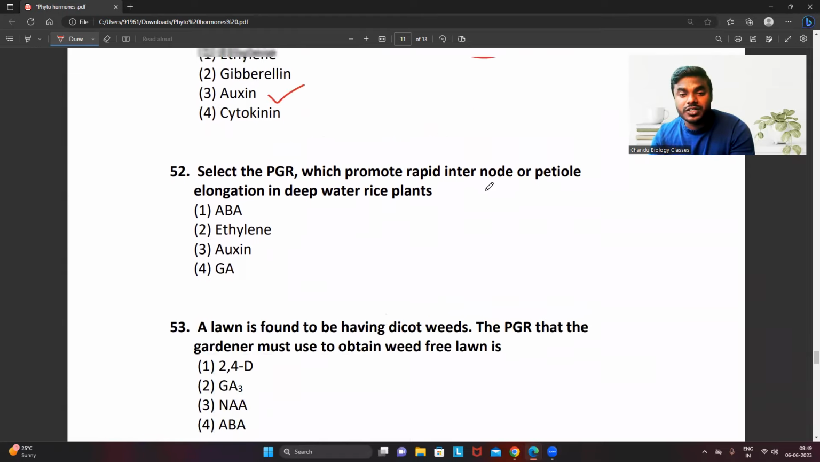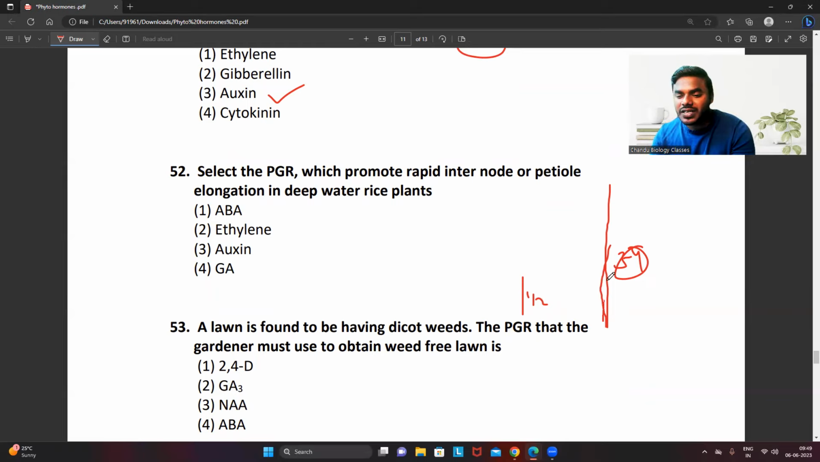Select the PGR which promotes rapid internode or petiole elongation in deep water rice plants. This is also a very, very good question. See, friends, you tell me what is the height of the rice seedling? Hardly half a foot, very small. When you keep it in the watery field, listen to my words very correctly, when you keep it in deep water, in a few days they will grow up to 3 to 4 feet. So what is happening there? Here internodes are getting elongated in this short rice plant.